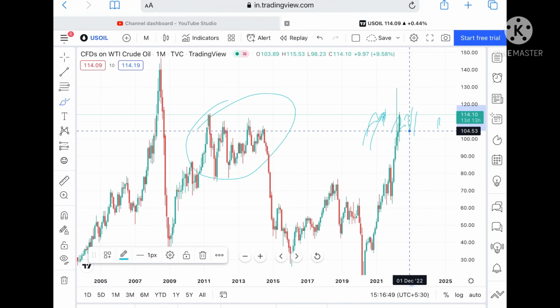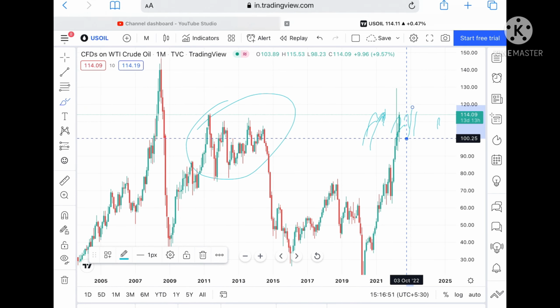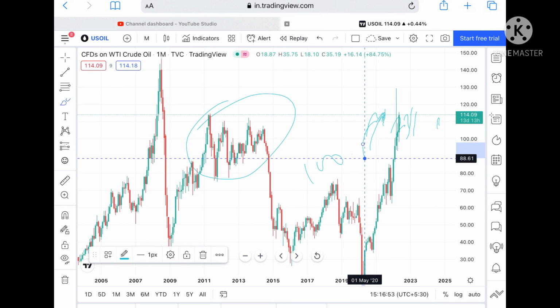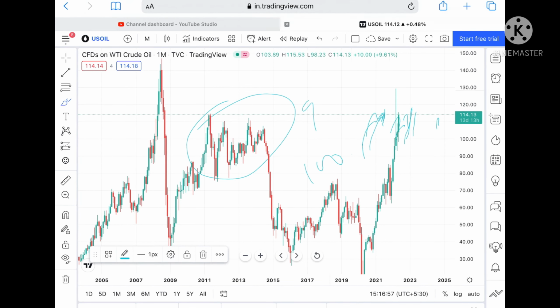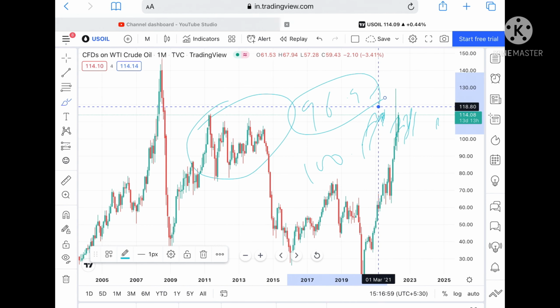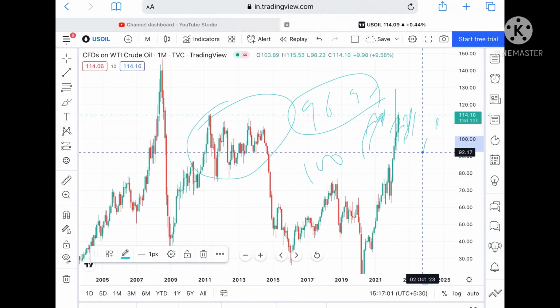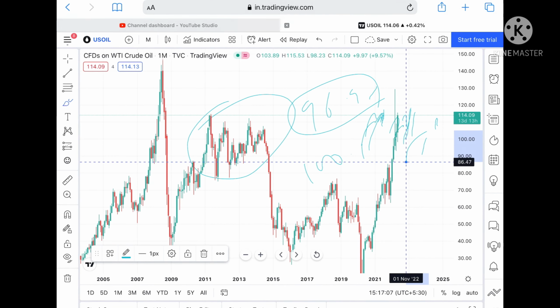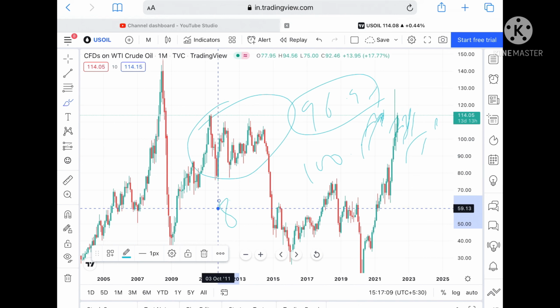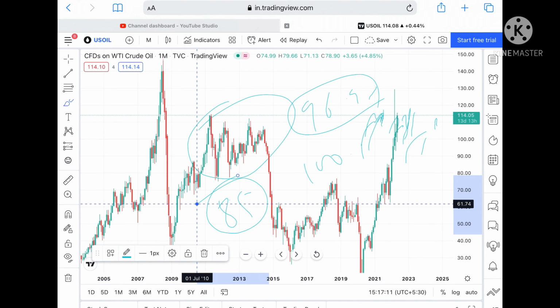Okay, and if this level also doesn't sustain, then we can see it can move further down to a level of 100.25, and from there further down to a level of 96.93. Okay, and if this level also doesn't sustain, then the probability of touching a level of 92.17 will be high, and from there we can see a level of 90.75. And suppose that level also doesn't sustain, then we can see it can move to a level of 85.75 also, and then it can go further down. Any doubt regarding this, you can mail me.